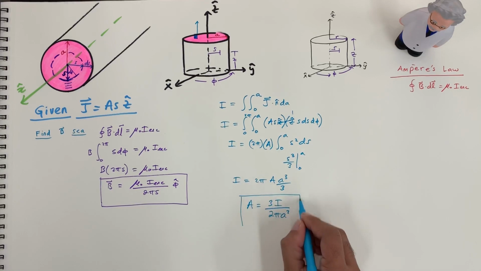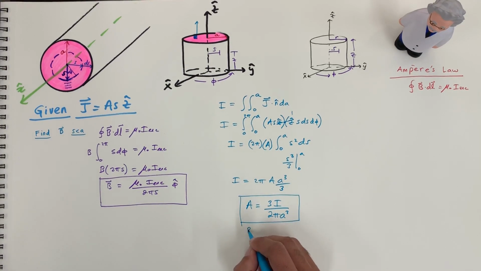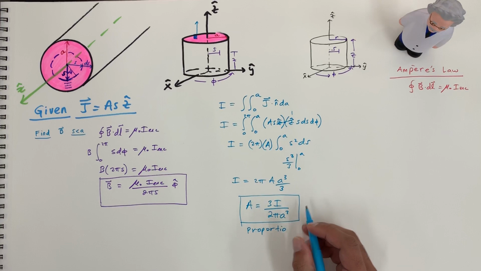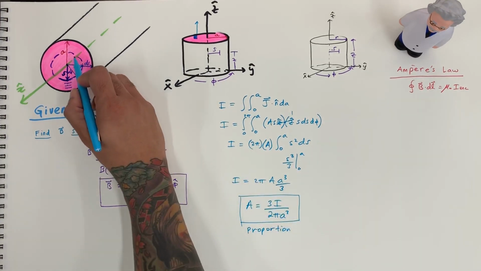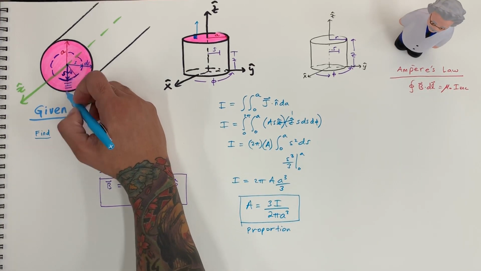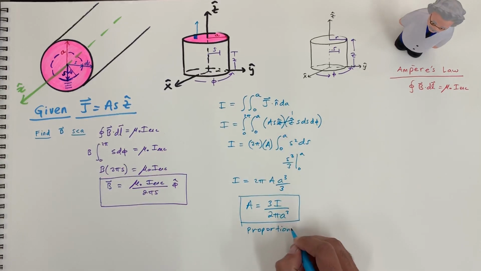Right, now this is our proportionality constant, and so we need that in order to evaluate the I enclosed anywhere in this region. Okay, so proportionality constant.